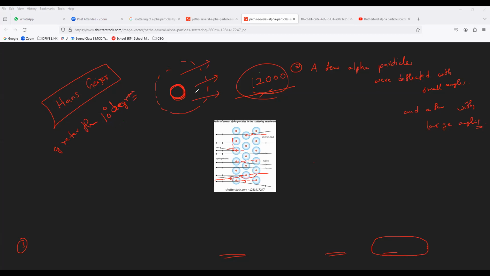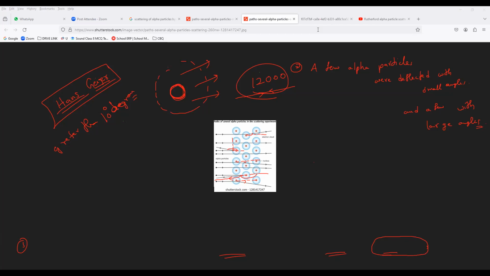So that is the discovery of the nucleus. So who discovered the nucleus? Hans Geiger, the assistant of Mr. Rutherford. Remember that, everybody. Okay, guys.